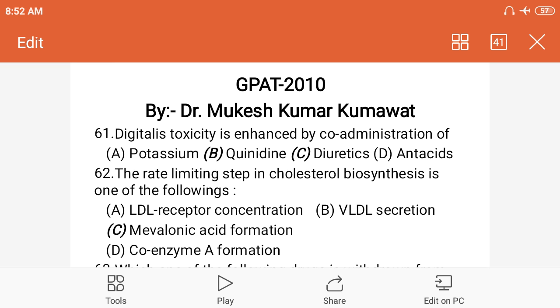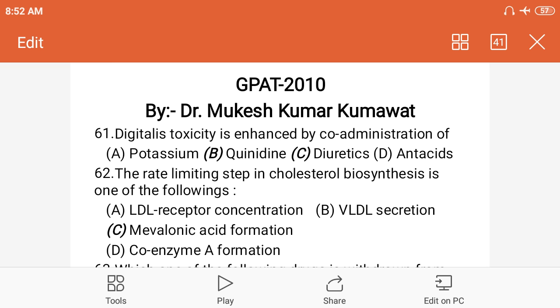Hypokalemia means deficiency of potassium in the blood, in the body. So if we co-administer potassium, the first option, then there is no toxicity, since the deficiency can be overcome. It is advisable that when digitalis is given to the patient, we also give a potassium supplement.